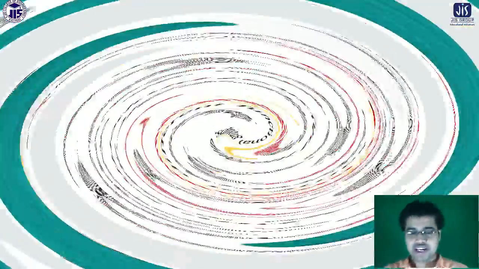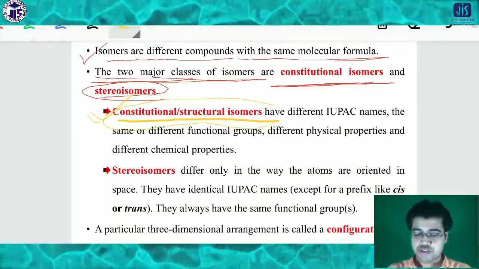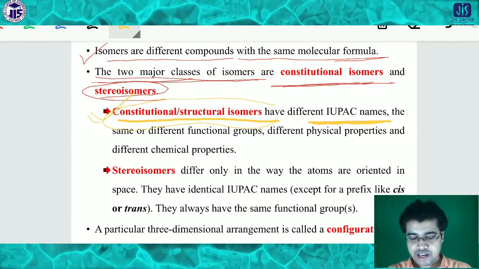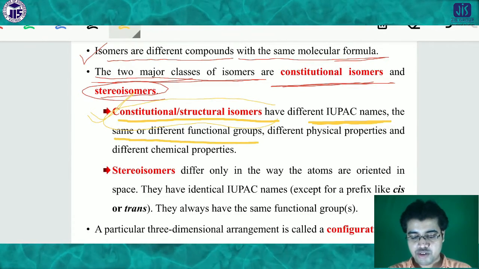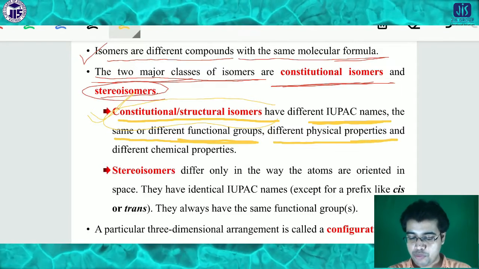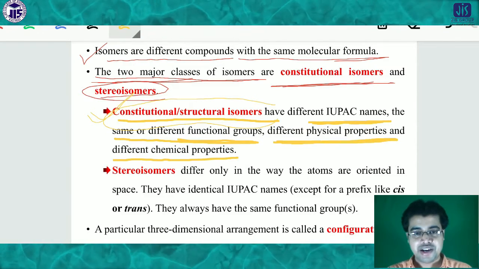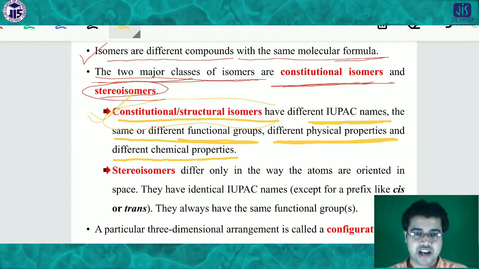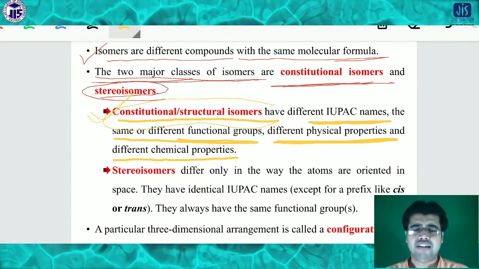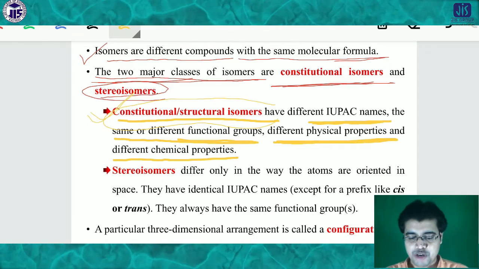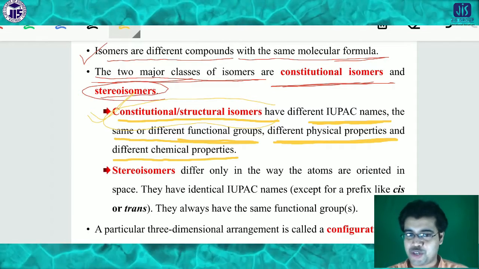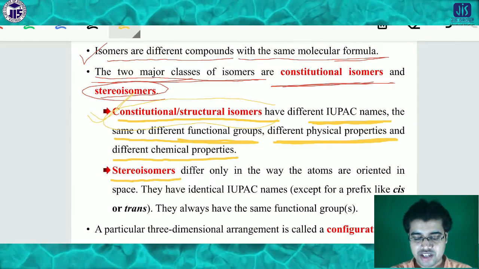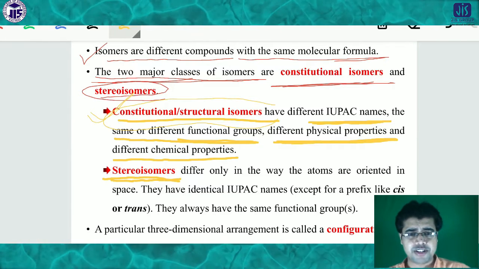So if you think about the constitutional isomer, there are different IUPAC names, the same or different functional groups, different physical properties, and different chemical properties also. So this is the major classification of the isomer. First one is the constitutional or structural isomer, and second one is obviously the stereoisomer.